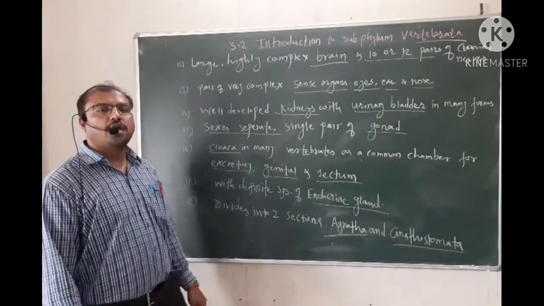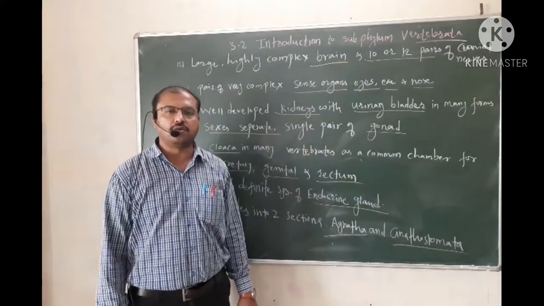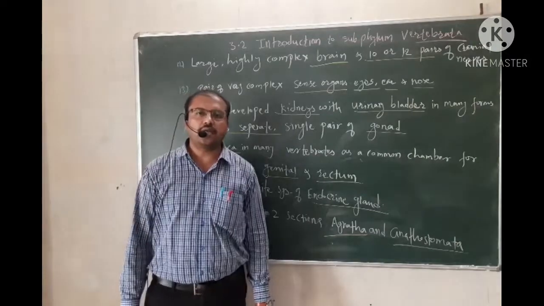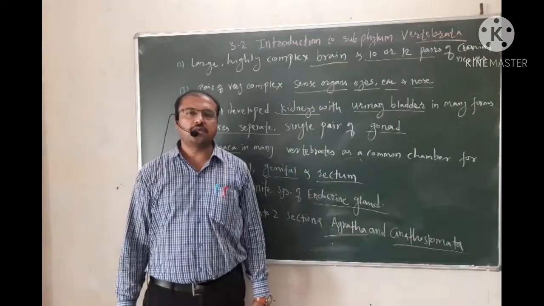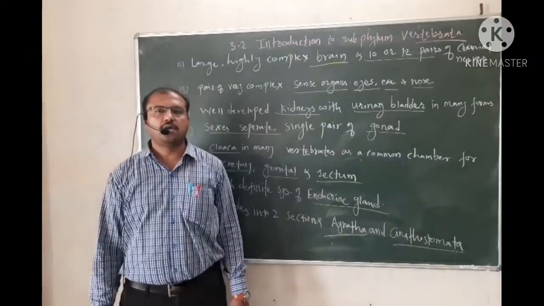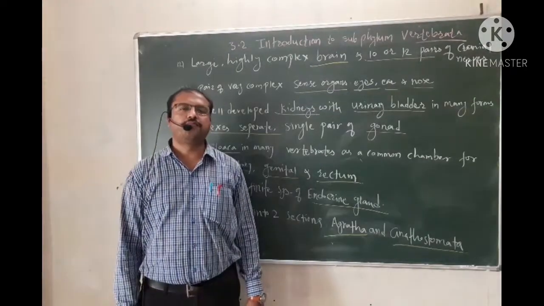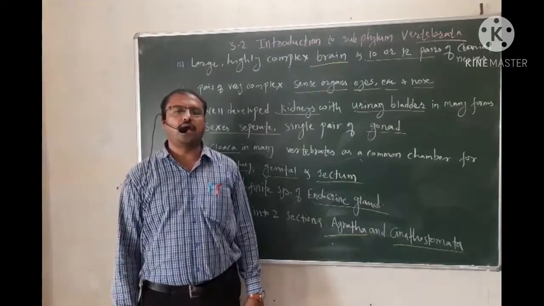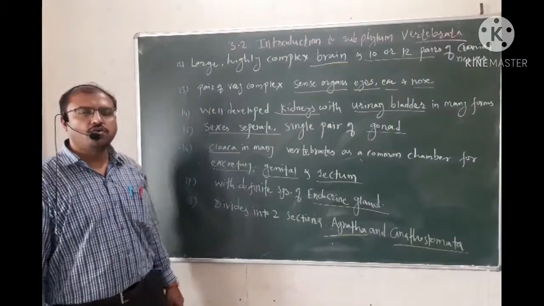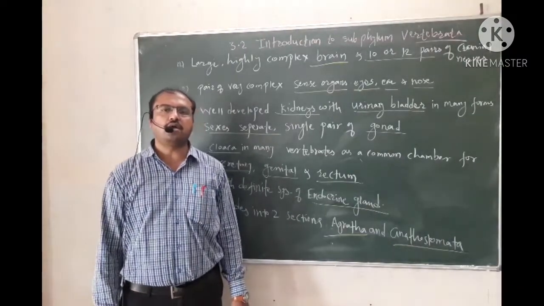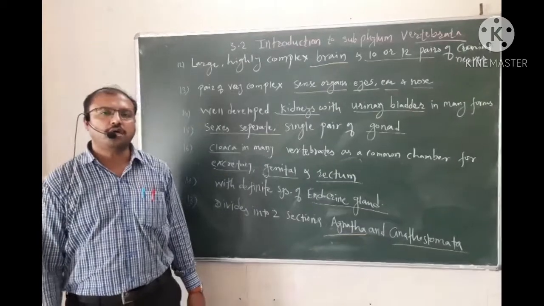The nerves which arise from the brain are called the cranial nerves. And the nervous system is divided into 3 kinds of types: the central nervous system, which consists of the brain and spinal cord; the peripheral nervous system, which includes the nerves which arise from the brain as well as the spinal cord; and the autonomic or sympathetic nervous system, which also includes nerves arising from the brain or spinal cord, but they control the involuntary activity of the body.